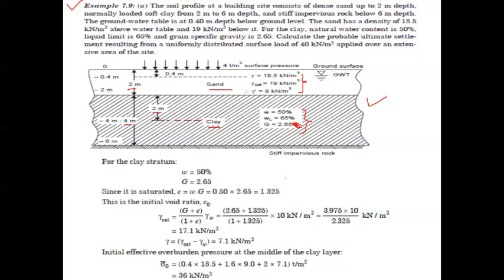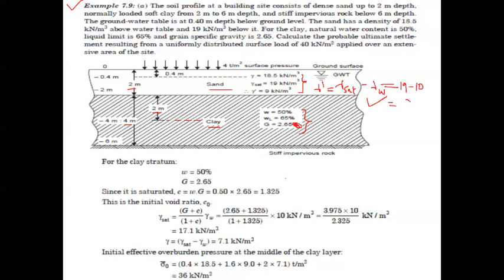Gamma dash is nothing but the submerged unit weight, which is gamma saturated minus gamma W. Here gamma W is taken as 10 kilonewton per meter cube, almost 9.81, but here it is taken as a round figure.